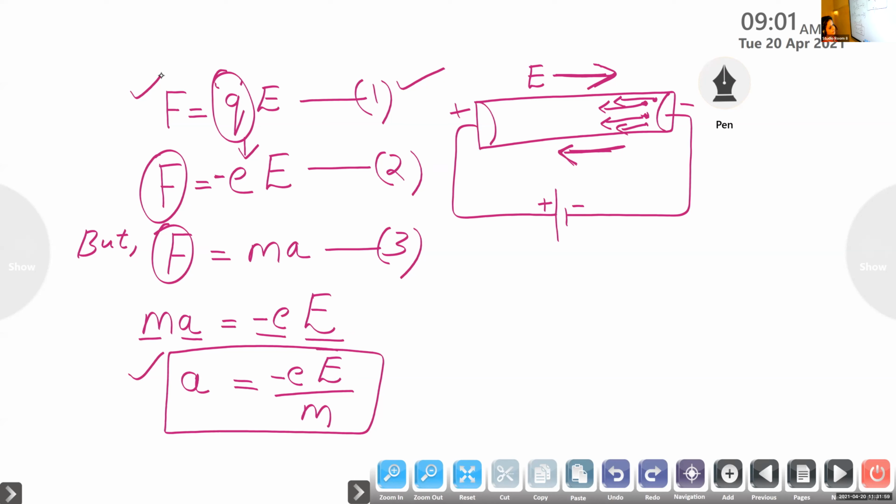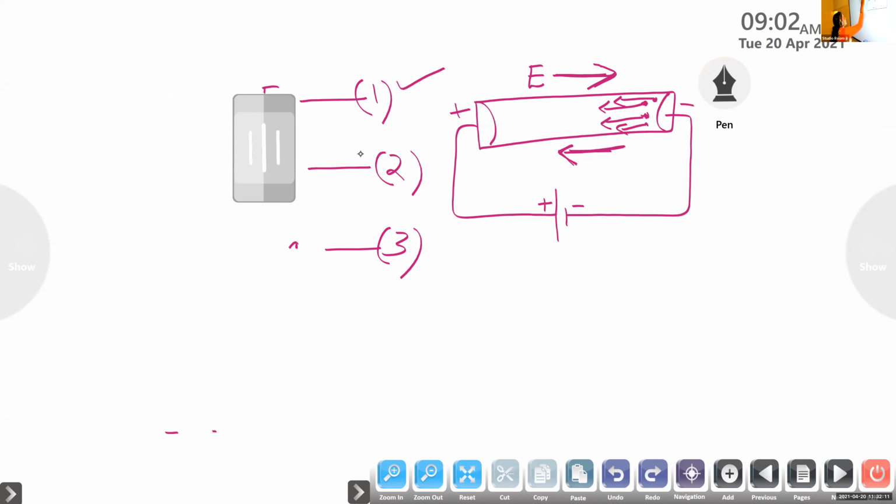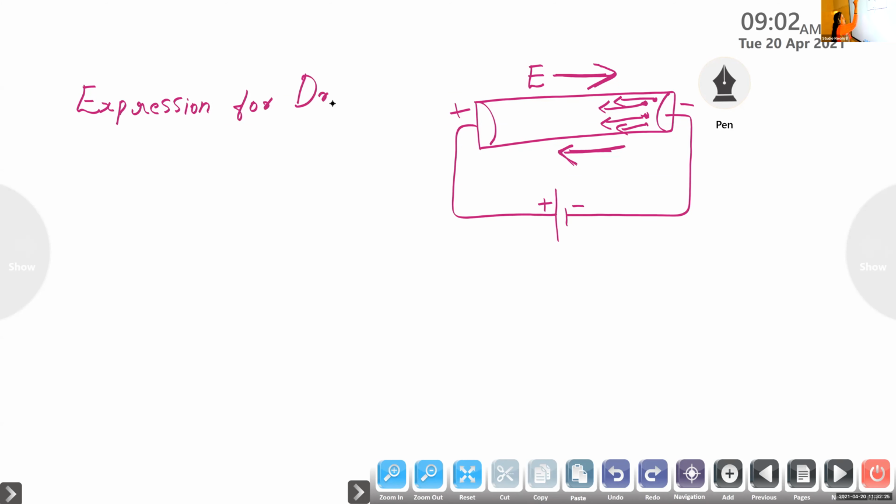Clear? Okay. So now we want to find an expression for the drift velocity. For that we can recall the equations of motion, the first equation of motion. So you can give a subheading: expression for drift velocity. Drift velocity is represented by Vd.